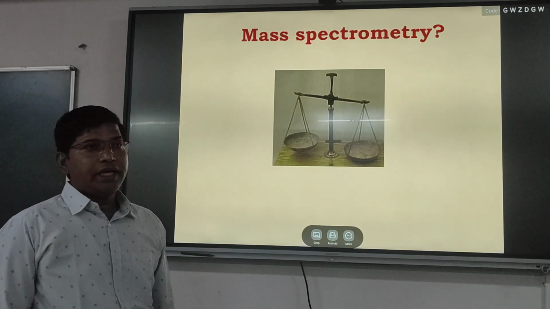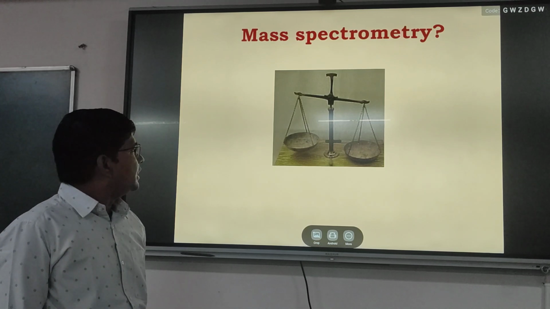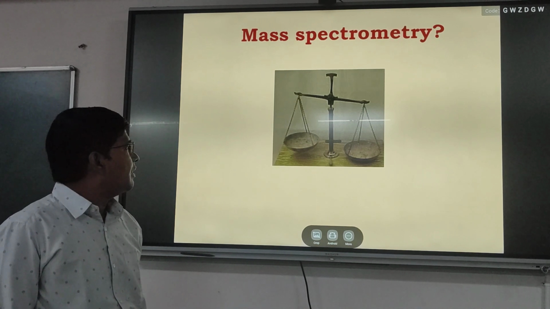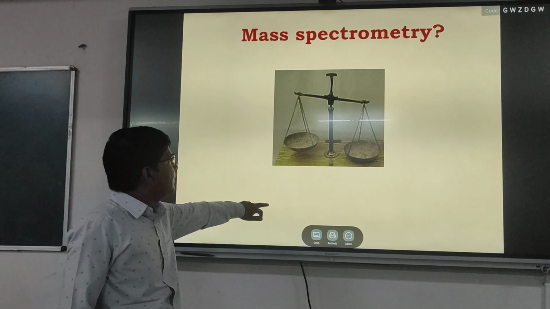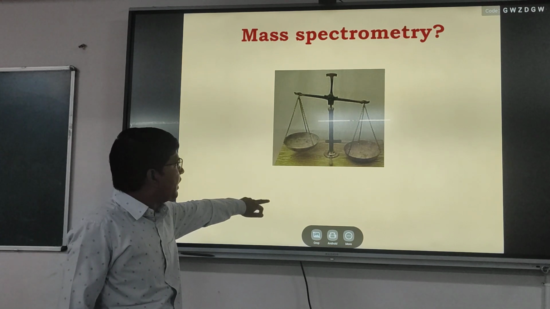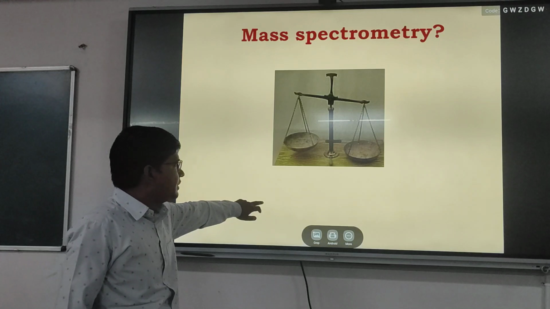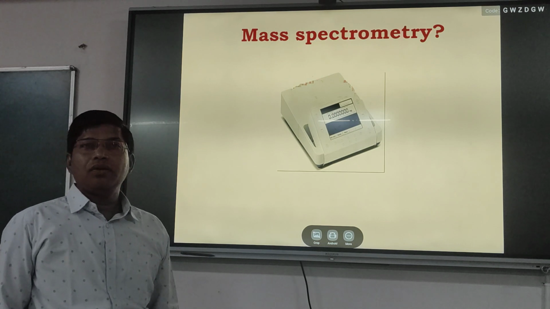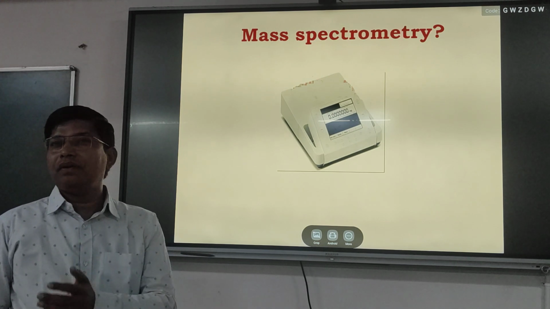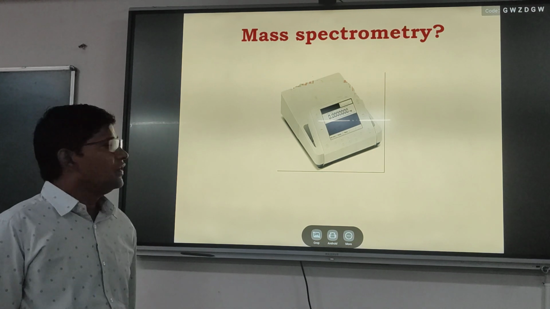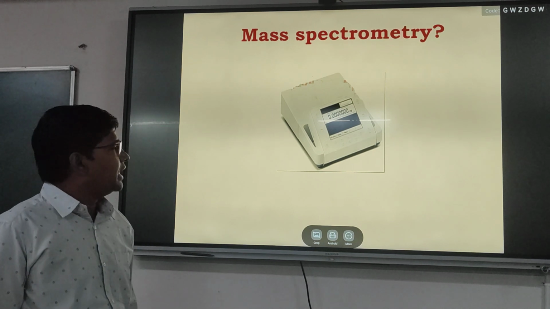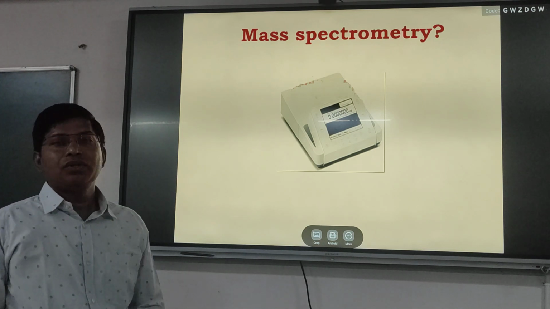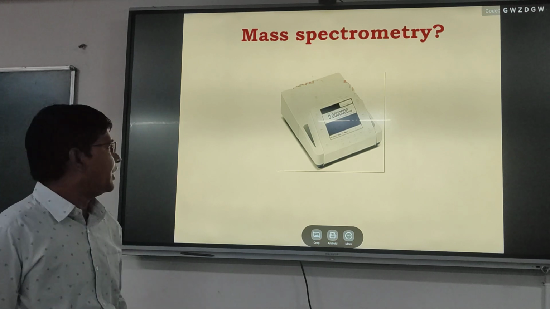Traditionally we measured the weight of any substance by a physical balance, and this weighing of material by physical balance still exists. If we want to know the weight of a lower amount of any chemical substance or material, we generally use a digital analytical balance. With the help of a digital analytical balance, we can know the weight of a substance up to 1 microgram.